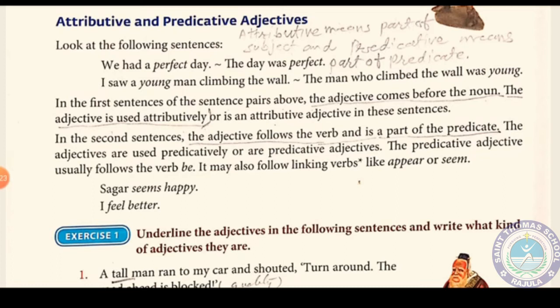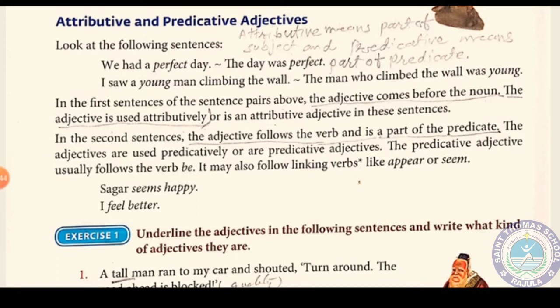Now another thing to learn about adjectives is attributive and predicative adjectives. You know the word attributive. Attributive means which comes in the part of the subject, that is called attributive, and predicative is which comes with the predicate or in the part of a predicate. They are called predicative adjectives.